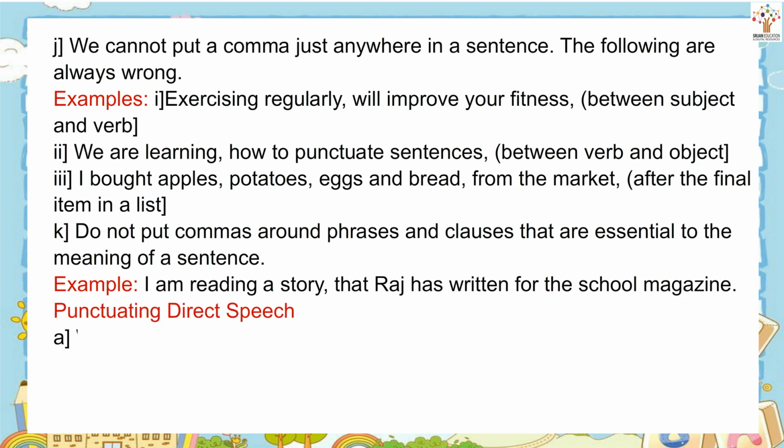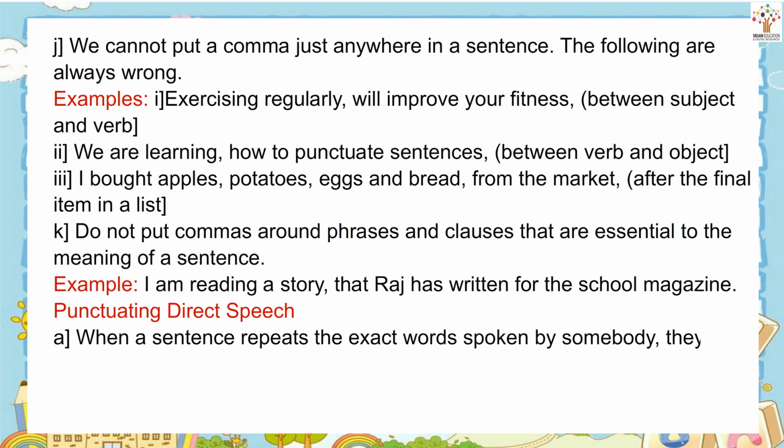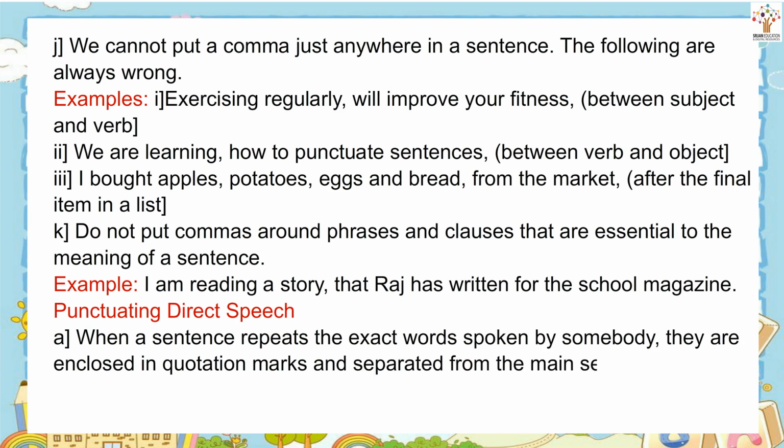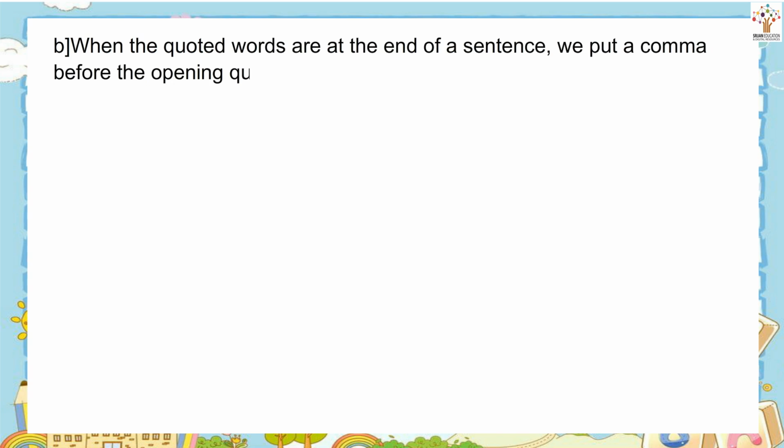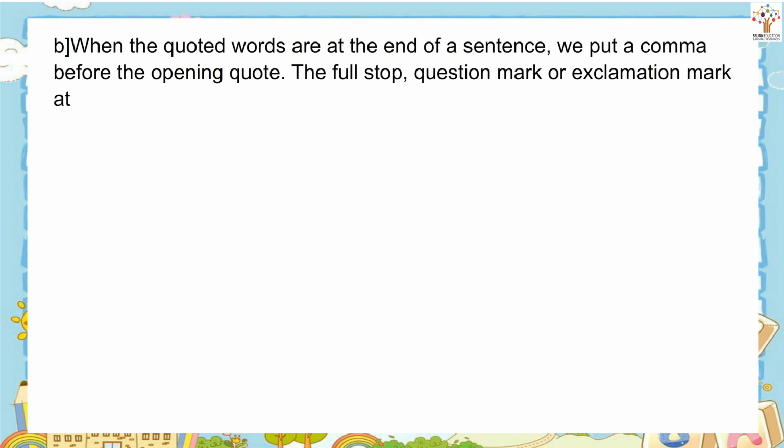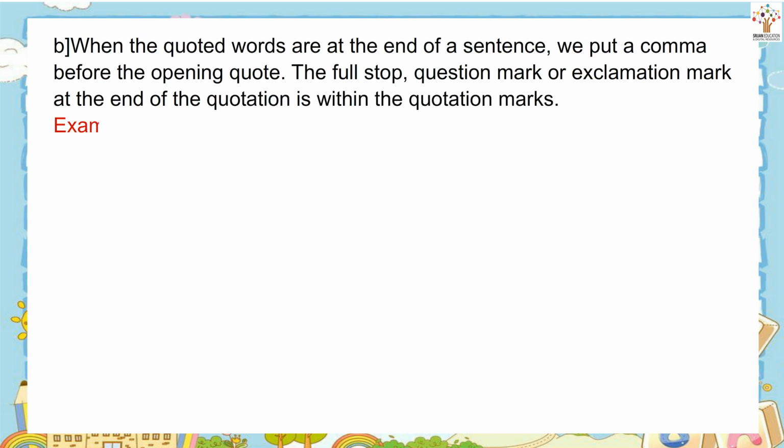Punctuating direct speech. When a sentence repeats the exact words spoken by somebody, they are enclosed in quotation marks and are separated from the main sentence by commas. When the quoted words are at the end of a sentence, we put a comma before the opening quote. The full stop, question mark or exclamation mark at the end of the quotation is within the quotation marks.